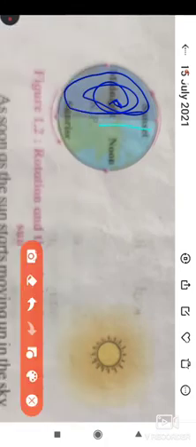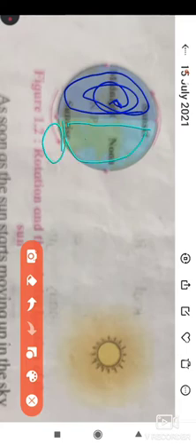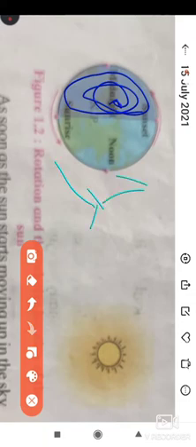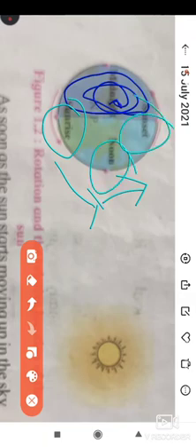And here we have daytime, this side. Here we have the sun, because of the earth's movement from this side, the sunrise is first experienced here. That time, this is the movement. Here the position is of a sunrise, here is the noon, and here is the sunset.